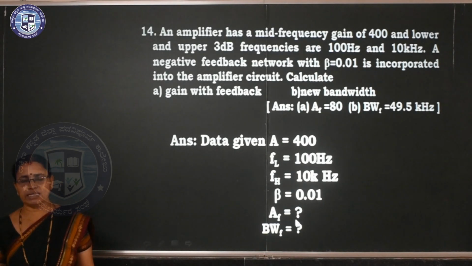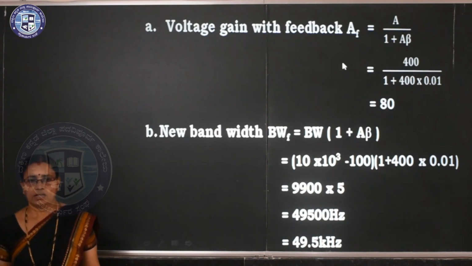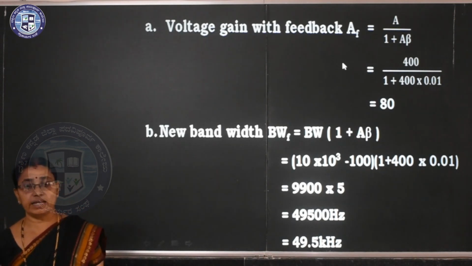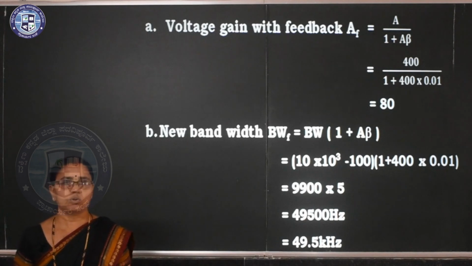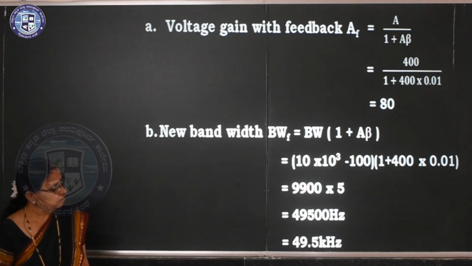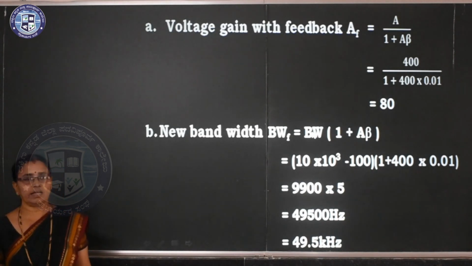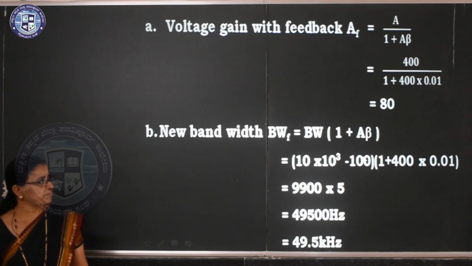So low cutoff frequency decreases, higher cutoff frequency increases after applying negative feedback. So here that expression also you can use, but I took the simplest way to write. Voltage gain with feedback AF is equal to A divided by 1 plus A beta. So 400 divided by 1 plus 400 into 0.01. So you are getting the answer is 80. Clear? Now bandwidth increases after applying negative feedback. So you have to multiply by 1 plus A beta. So you are getting the answer after the simplification.